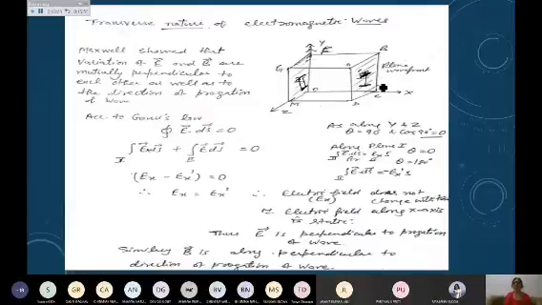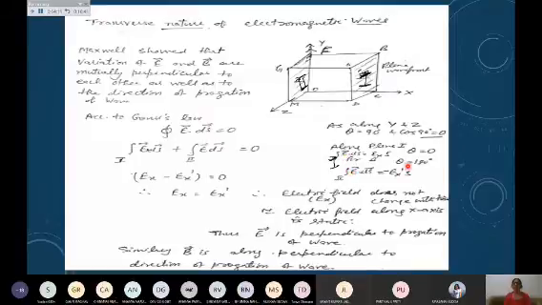For the first surface, theta is 0, as I have written, and for the second surface, theta will be equal to 180. Then you can put the values here.